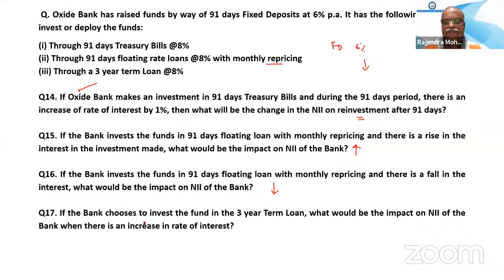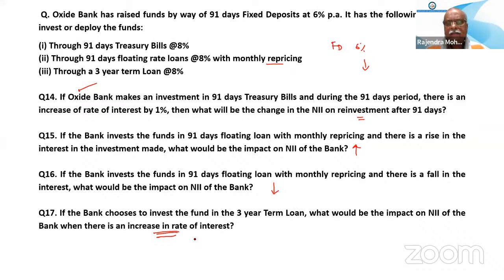So what about this question 17? If the fund is invested in a 3-year term loan, what would be the impact on NII when there is an increase in the rate of interest? Till 91 days, it will be increasing.